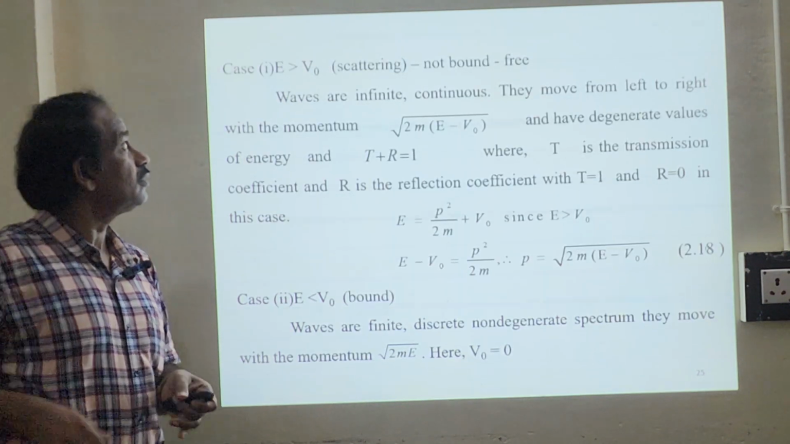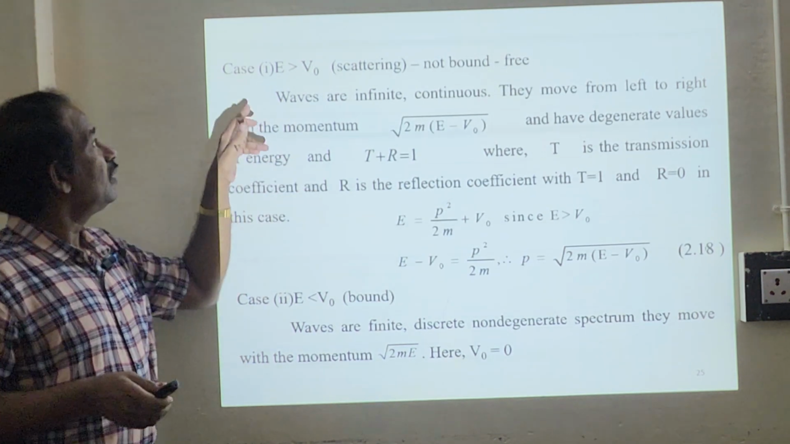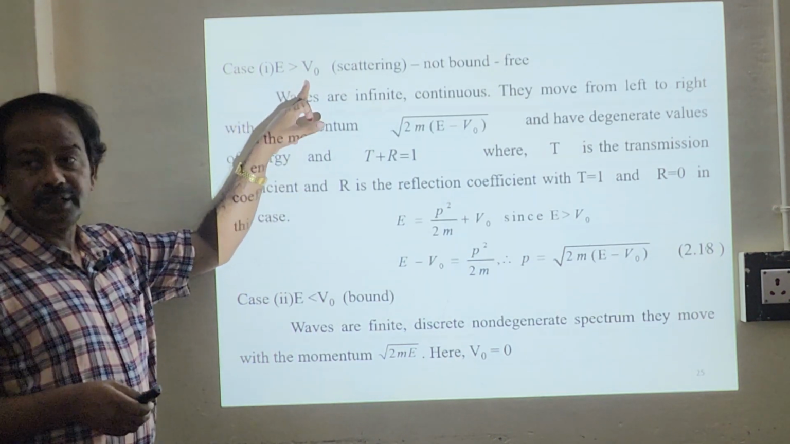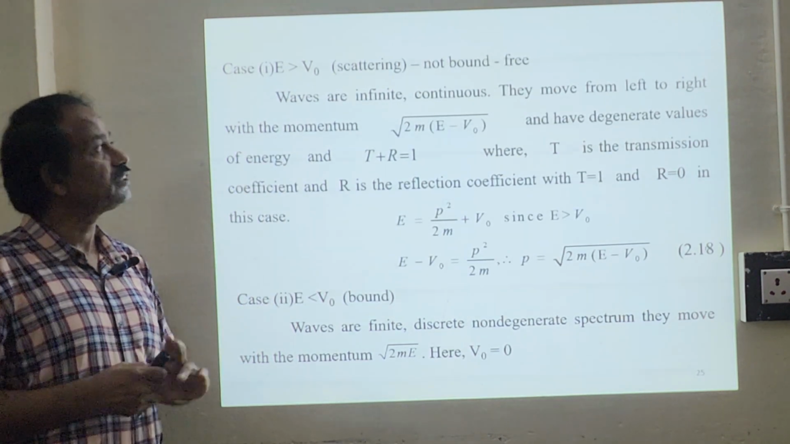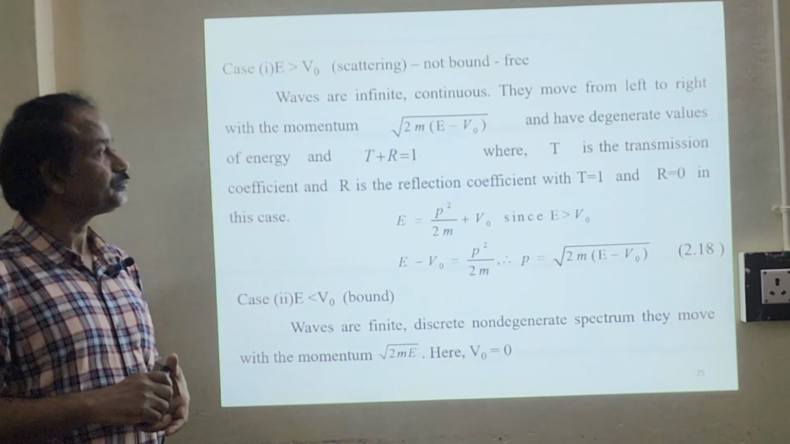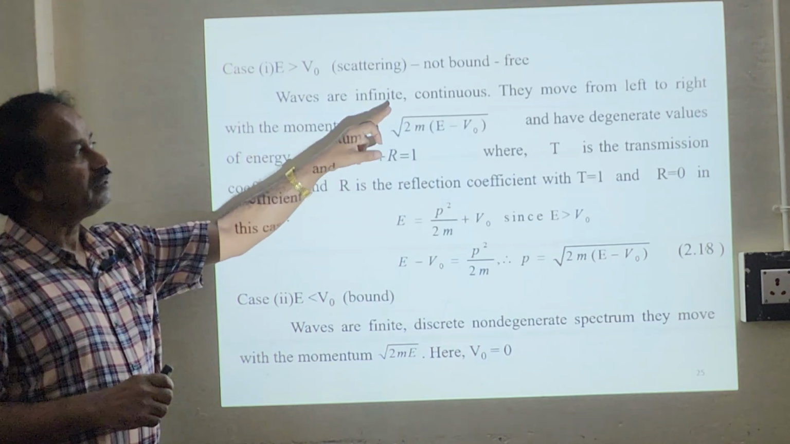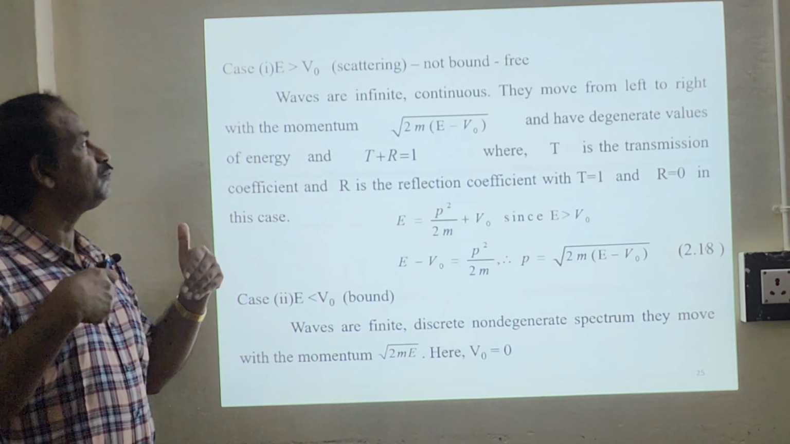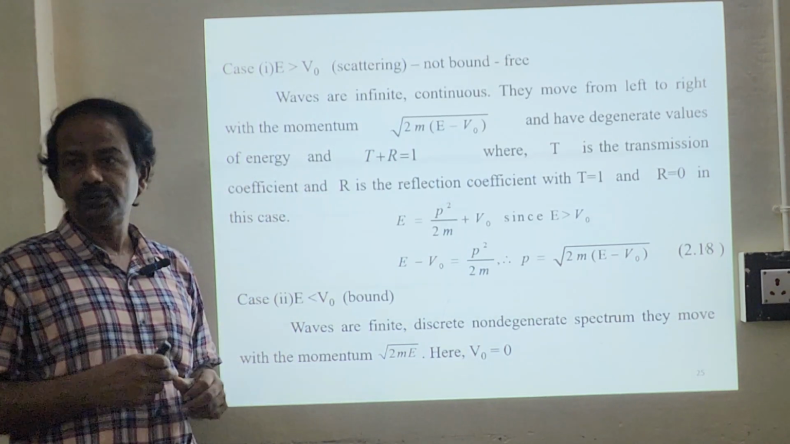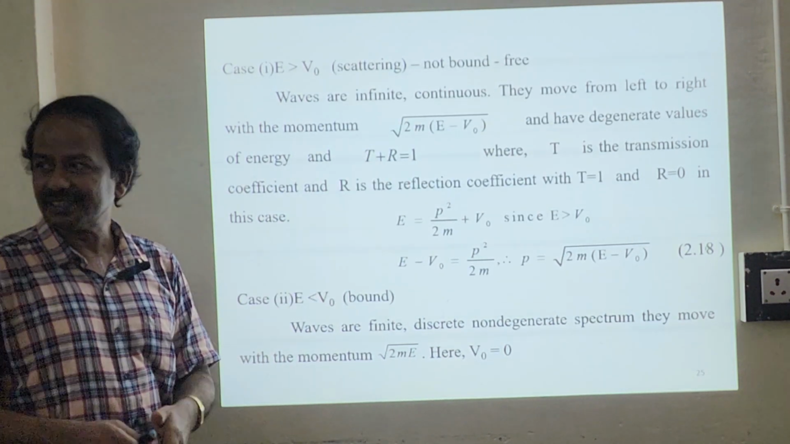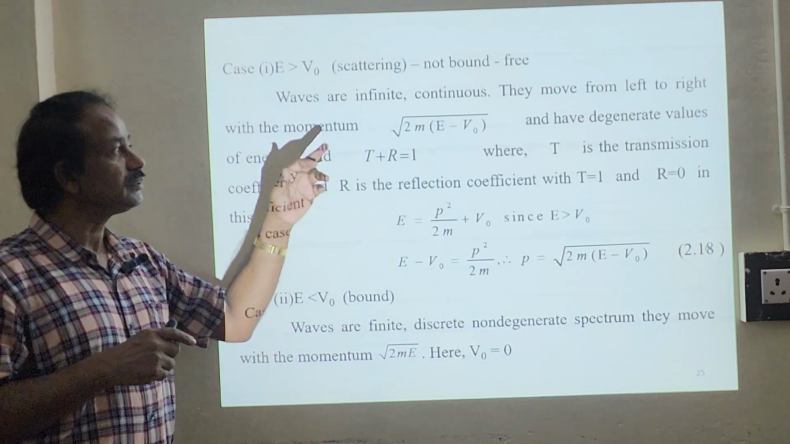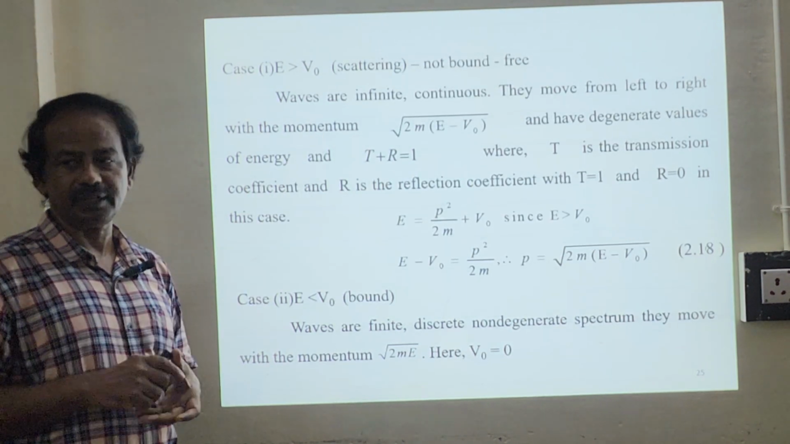Okay. So we have two categories. As I said, E is greater than V0. We call this scattering. It's infinite. It's not bound. It's a free particle. Waves are infinite, continuous. They move from left to right with the momentum root of 2m(E minus V0). E is greater, V0 is lesser. So that's why we have termed it 2m(E minus V0).